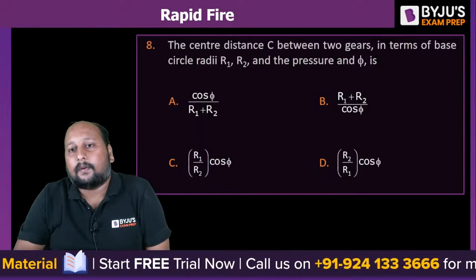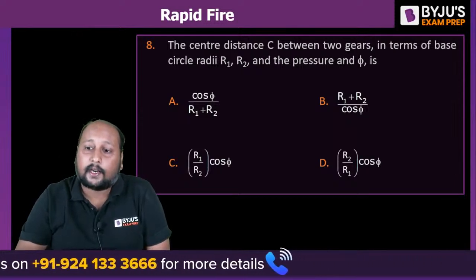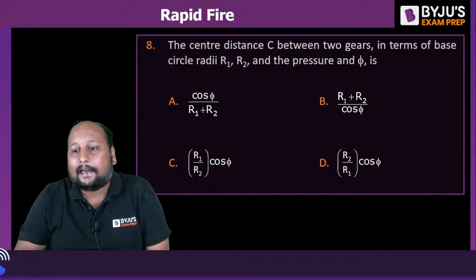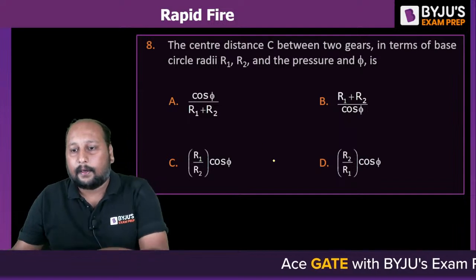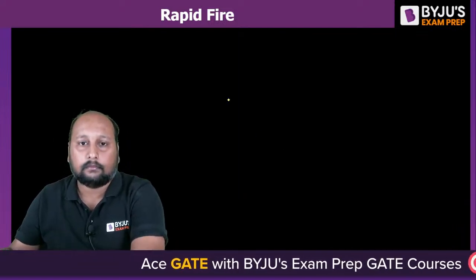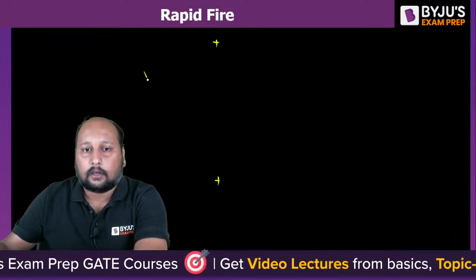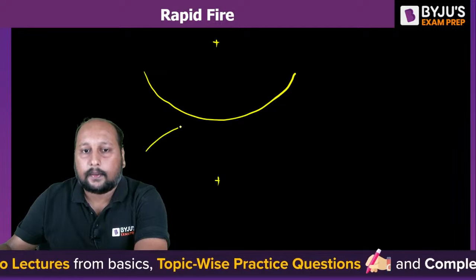The center distance between two gears in terms of base circle R1, R2 and the pressure angle phi. What is the central distance of the two gears? Sir, quite easy. Let me draw the diagram. This is your central distance of the two gears. This is your pitch circle. This is the pitch circle.